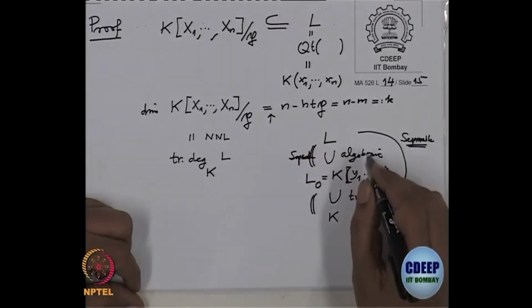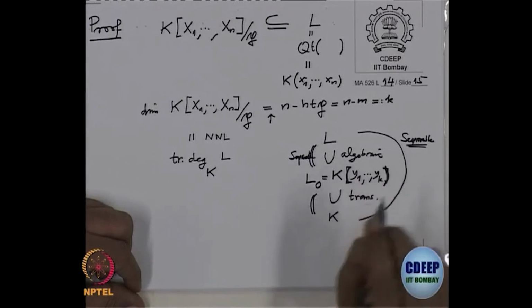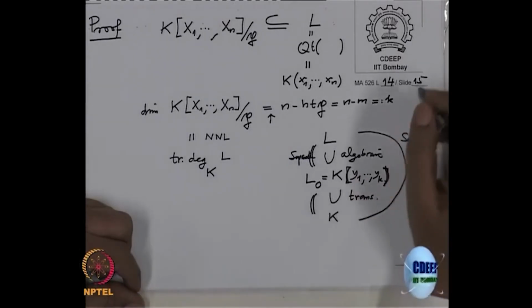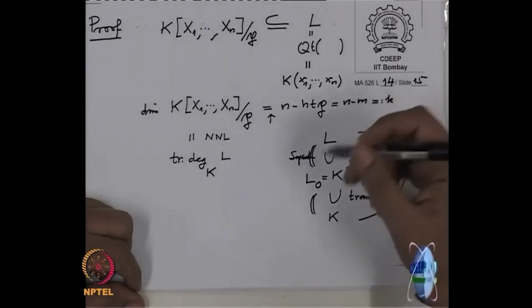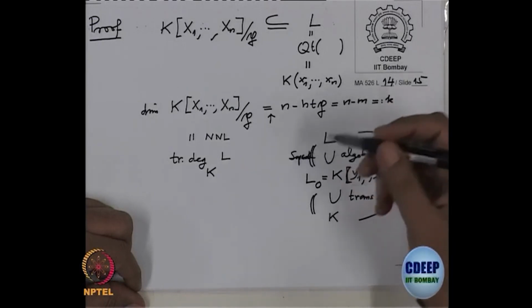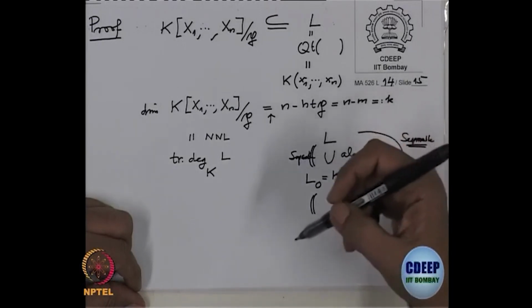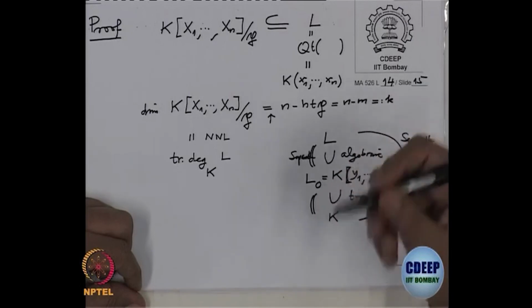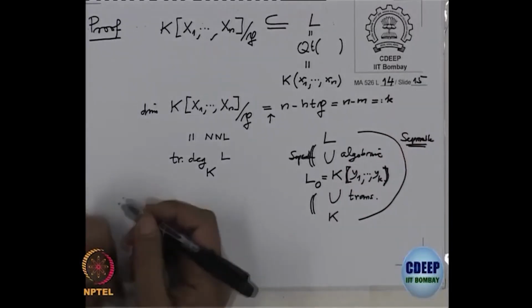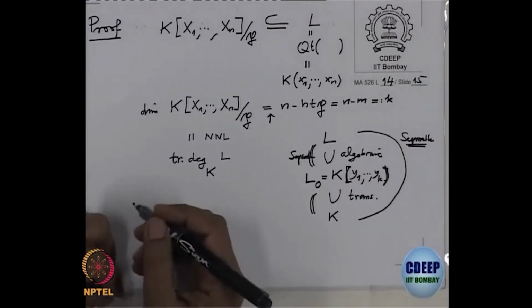That is called a separating transcendence basis, and one can always do it. That is a theorem in field theory: if you have a separable field extension, then you can always choose a separating transcendence basis. Now we are assuming that.